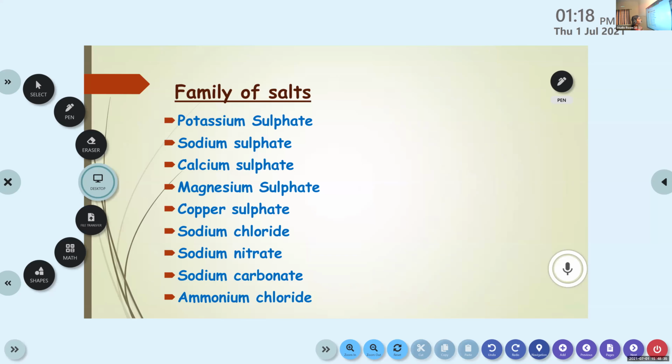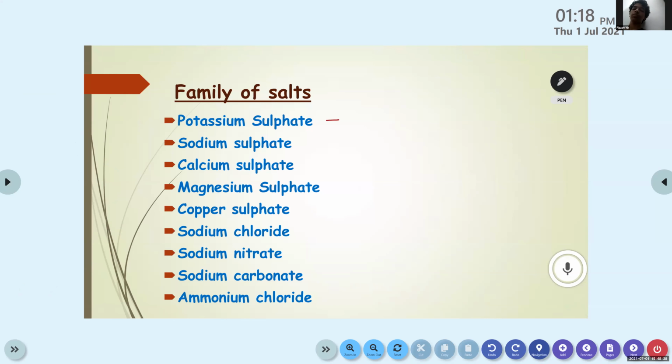What about the chemical formula of potassium sulfate? K2SO4. Yes. It is obtained from sulfuric acid and potassium hydroxide, right? Abin, what about sodium sulfate?